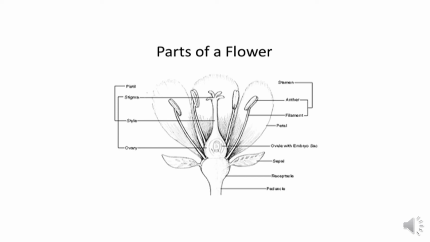Then comes stamens. These are the stamens. This anther and filament makes a stamen. This whole part is called stamen. Then next comes carpel. This part is called carpel. And here there is an ovary. In the carpel there is an ovary.